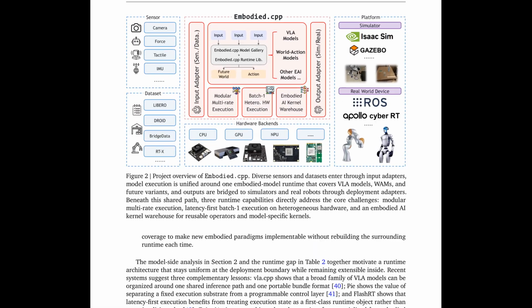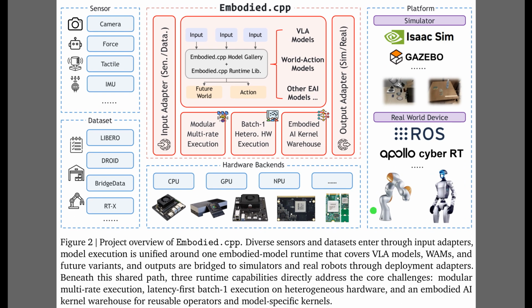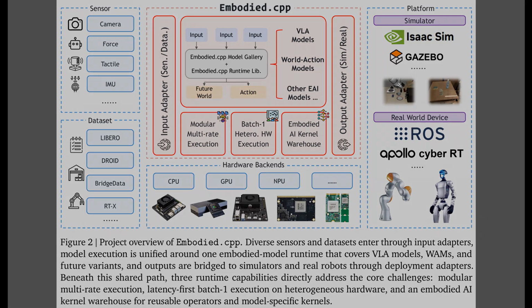Figure 2 presents the complete system architecture of the Embodied.cpp framework, which functions as a central bridge between inputs and physical outputs. On the left side, input adapters process raw streams like tactile sensors or datasets. In the center, the core runtime handles modular multi-rate execution, which means running different parts of the code at different speeds, like a fast motor controller and a slower camera processor. Finally, deployment adapters on the right send actions directly to simulators or robotic operating systems.